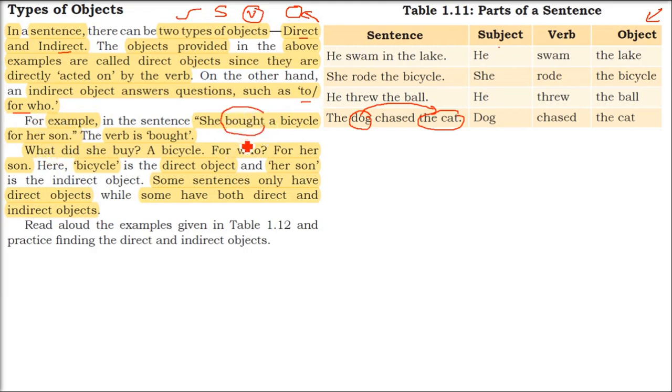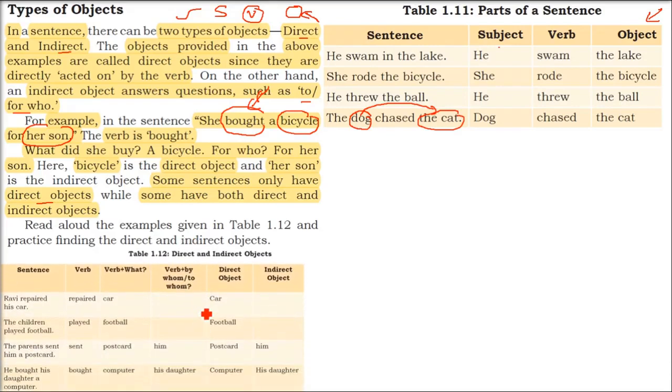She purchased. Now who does? She. She is the subject. And what did she buy? Bicycle. But the question is for whom? For whom? So this is an indirect object. For her son is an indirect object. Okay? In certain sentences there will be only a direct object, but in certain sentences you are going to get a direct object and an indirect object also.